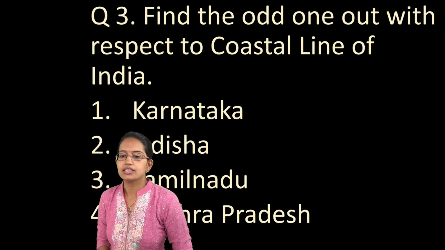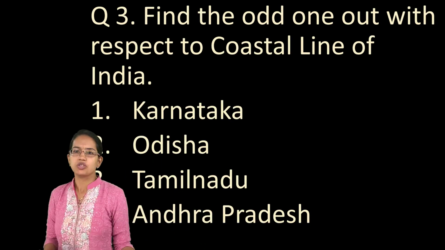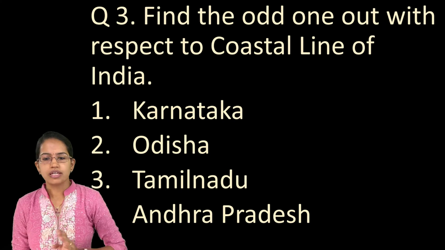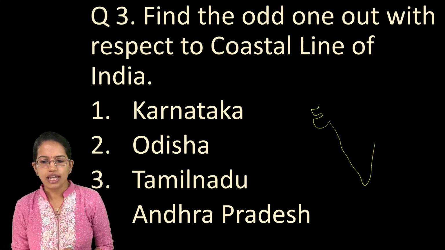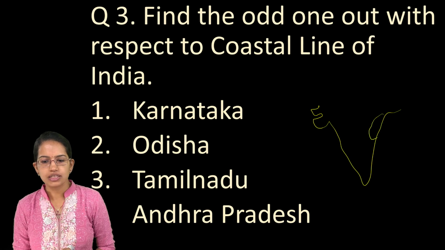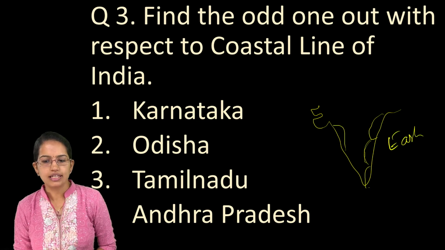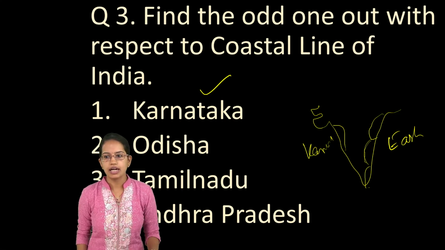The next is a very basic question from geography again. Which of the following is odd one out with respect to coastal line in India? Now coastal line in India, if we understand, Odisha, Tamil Nadu and Andhra Pradesh are on the eastern coast. Karnataka is on the western coast. So the only odd one out is Karnataka here.